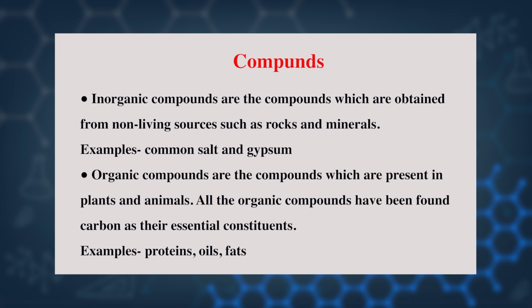Inorganic compounds are obtained from non-living sources such as rocks and minerals. Examples are common salt and gypsum. Organic compounds are the compounds present in plants and animals. Fats, proteins and oils are examples of organic compounds.